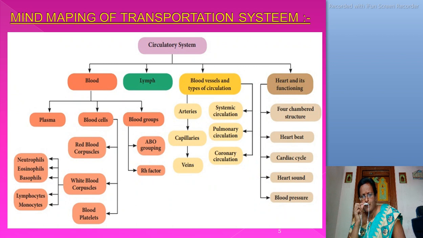Here the picture shows the mind mapping of transportation system. Draw neatly in your biology notebook.